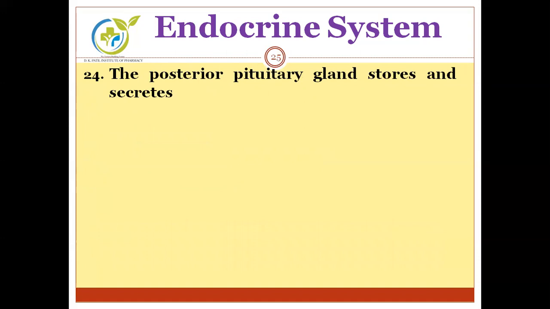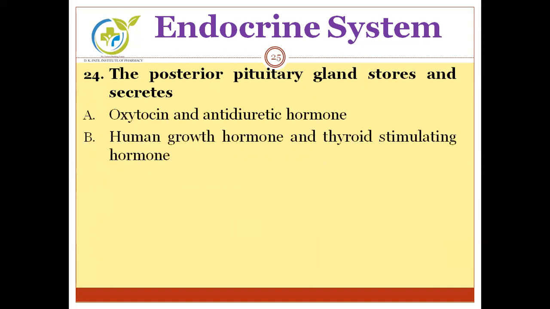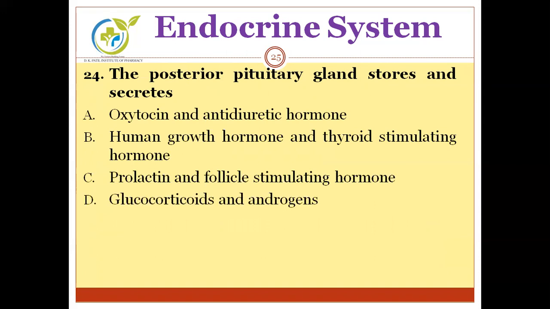Then next, the posterior pituitary gland stores and secretes. Options are oxytocin and antidiuretic hormone, human growth hormone and thyroid stimulating hormone, prolactin and follicle stimulating hormone, glucocorticoids and androgens.